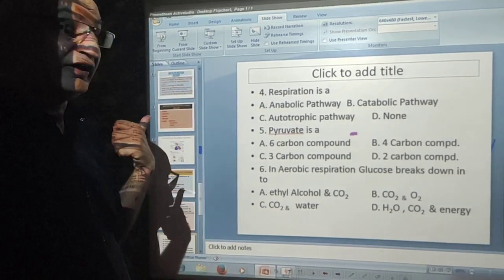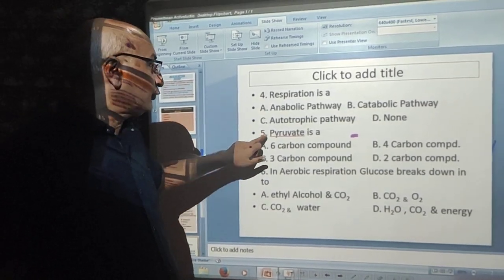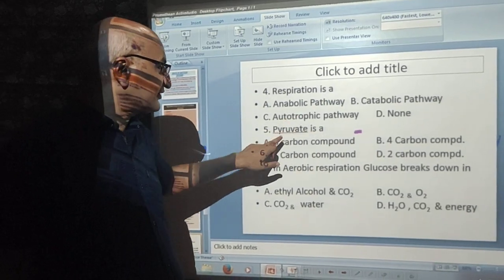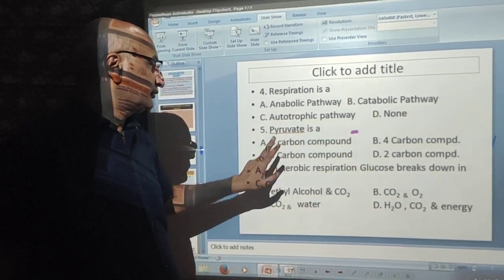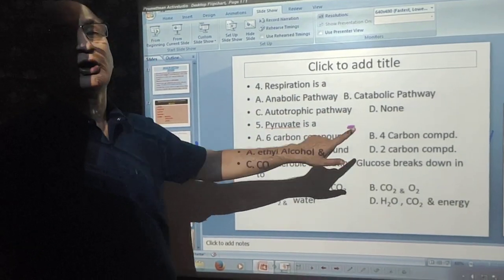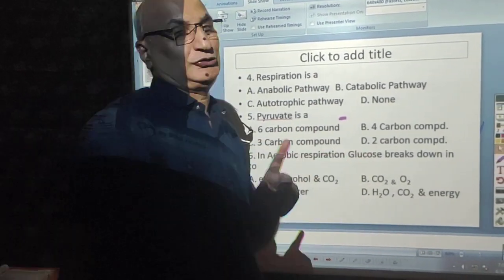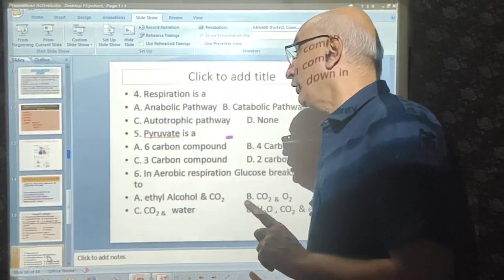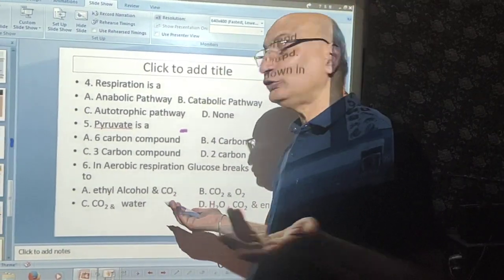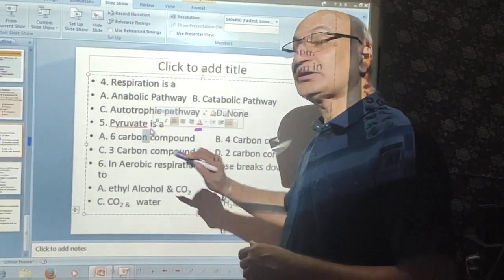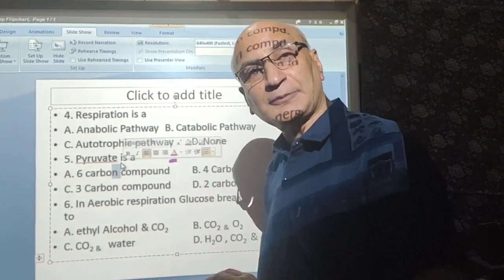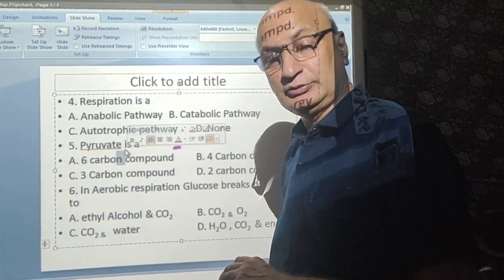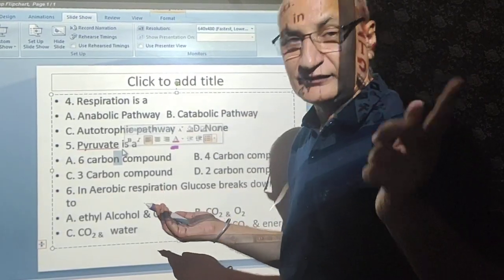Again, just suppose I ask you, pyruvate is a 6 carbon compound, 4 carbon compound, 3 carbon compound or 2 carbon compound? You will have to tell me. And if I ask about glucose instead of pyruvate, is glucose a 6 carbon compound or 3 carbon compound? Obviously you know it.